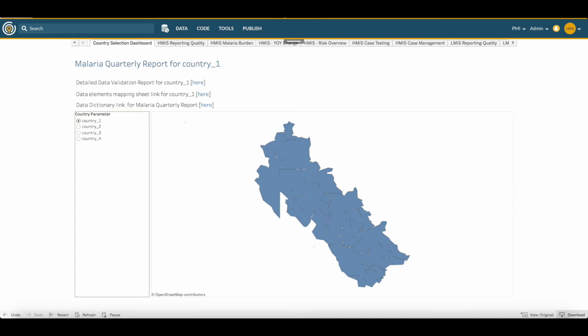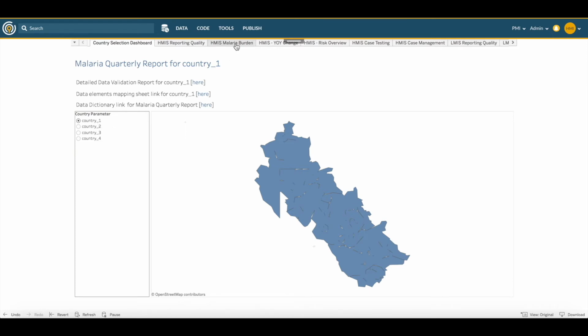Now we're going to go over an example question and the process for answering it using the quarterly report. We will explore the question, for each administrative boundary 1 or admin level 1, such as a province or a state, when is the peak season for malaria cases? Were they experiencing stockouts during the same peak period? We'll look at country 1 for this example, so we'll select country 1 from the menu here on the left.